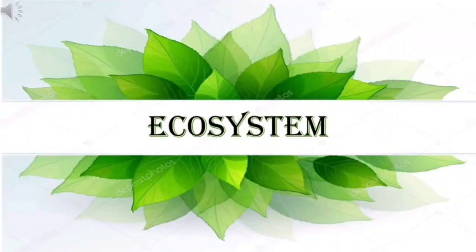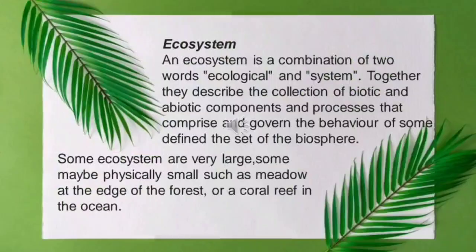Today's topic is ecosystem. What do you mean by an ecosystem? An ecosystem is a combination of two words, ecological and system. Together, they describe the collection of biotic and abiotic components and processes that comprise and give the behavior of some defined set of the biosphere.